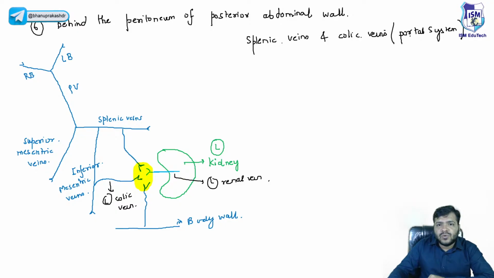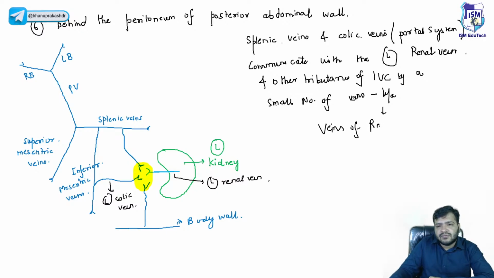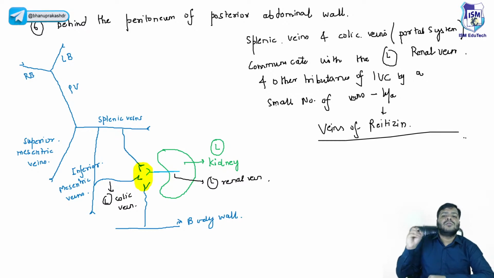They communicate with the left renal vein and other tributaries of the inferior vena cava by a small number of veins. This is known as the veins of Retzius.